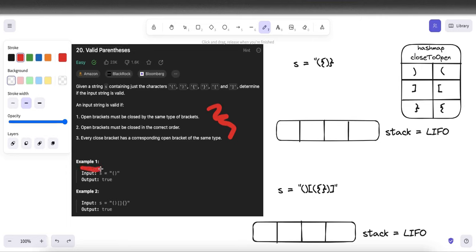We're given here an example, and we're given a string with two brackets. One is an opening bracket, and one is a closing bracket. Furthermore, both of these brackets are round brackets. And finally, the closing bracket follows the opening bracket. Because of this, we return an output of true, because every opening bracket is followed by a matching closing bracket, and this closing bracket is of the same type as the opening bracket.